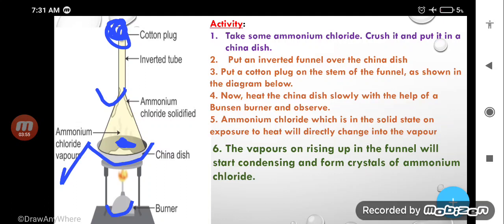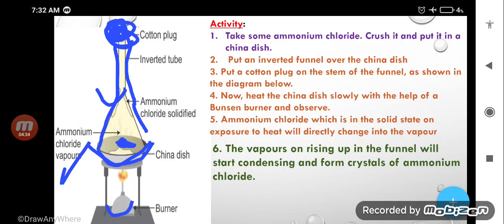So in the activity, you can see that we take some ammonium chloride, crush it and put it in a china dish. Here is the china dish, and put an inverted funnel over the china dish. Here you can see that it is a funnel, and put a cotton plug on the stem of the funnel as shown in the diagram. Now heat the china dish slowly with the help of a burner and observe.